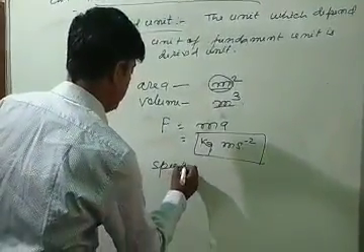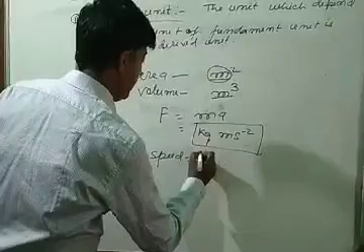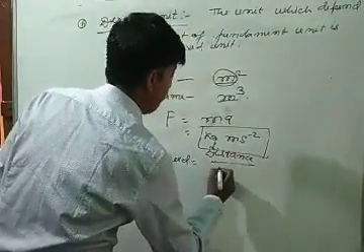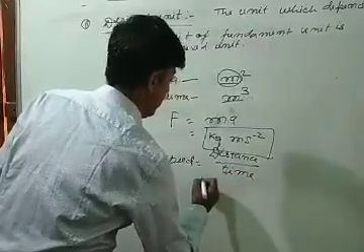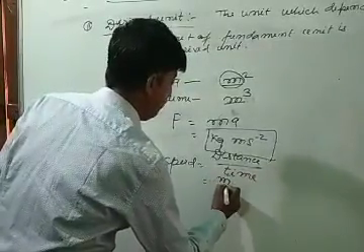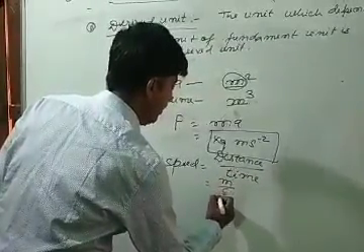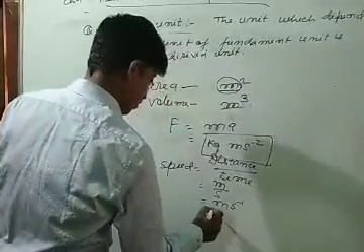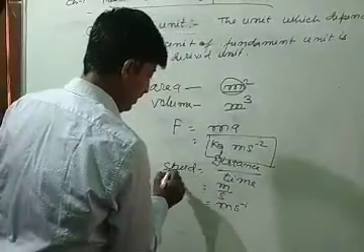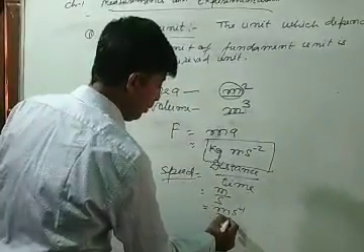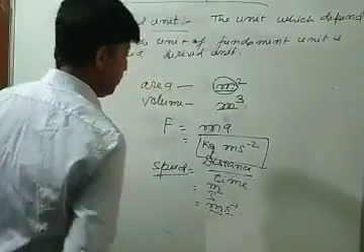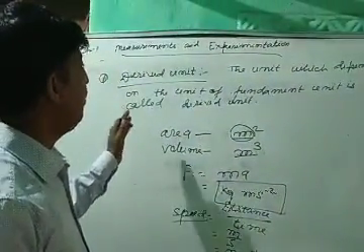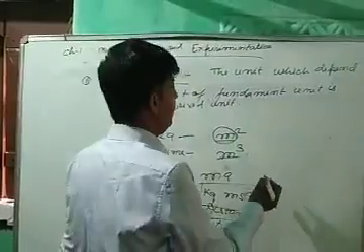Speed is equal to distance by time, and the unit of distance is meter, and the unit of time is second. So the unit of speed is meter per second. So here the unit of speed depends on the unit of length and the unit of time. So derived units depend on the fundamental units.